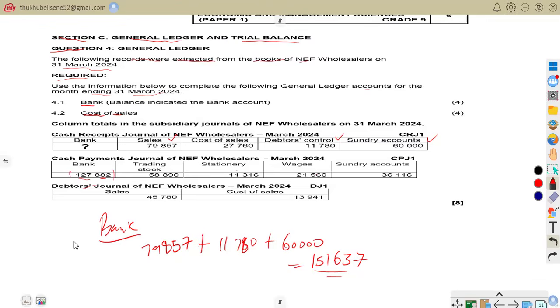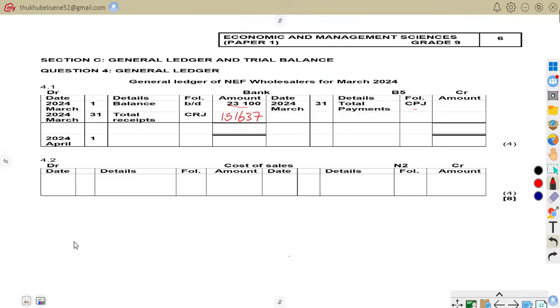So it means that our total cash payment is 127,882. So we are going to write our cash payment journal here, where we said it's 127,882. So that is that.